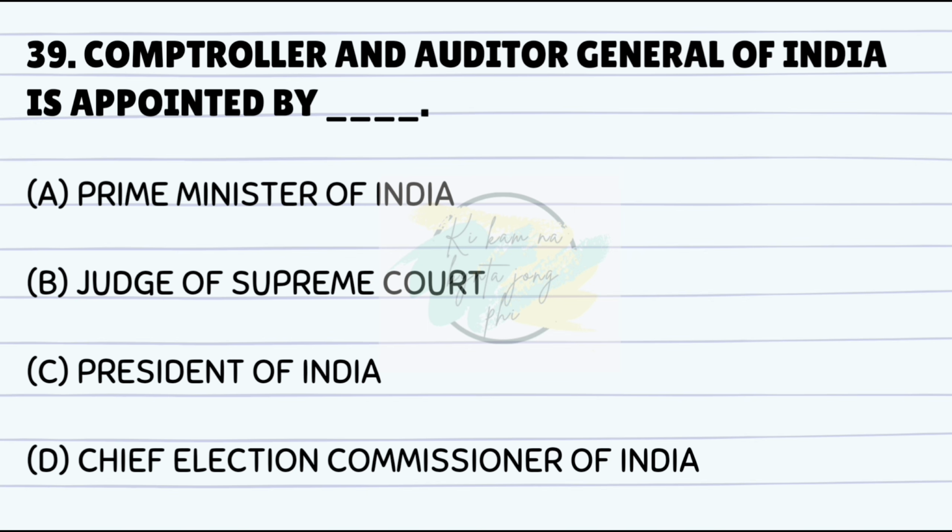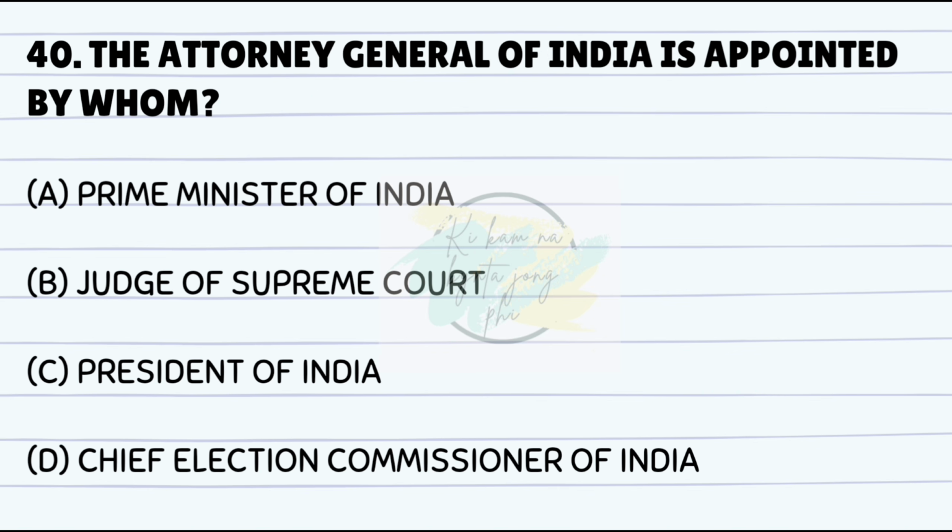Comptroller and Auditor General of India is appointed by dash. Answer is C. President of India. The Attorney General of India is appointed by whom? Answer is C. President of India.